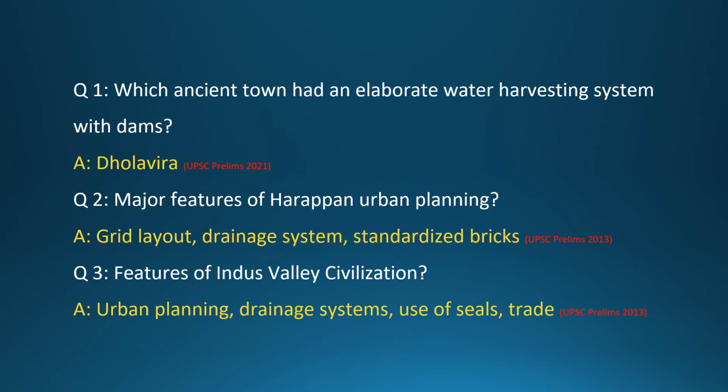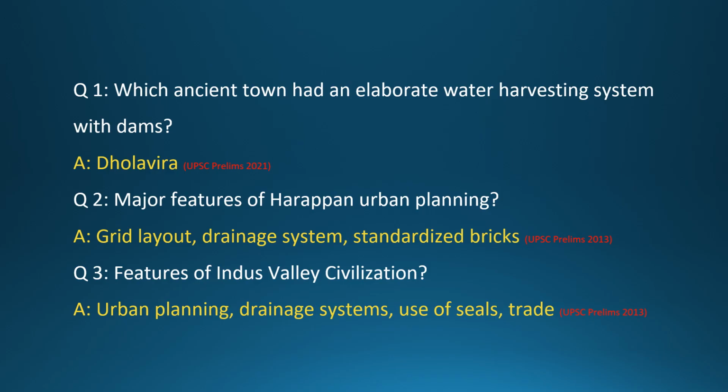Direct questions asked in UPSC and other exams. Question 1. Which ancient town had an elaborate water harvesting system with dams? Answer: Dholavira. Question 2. Major features of Harappan urban planning? Answer: grid layout, drainage system, standardized bricks.